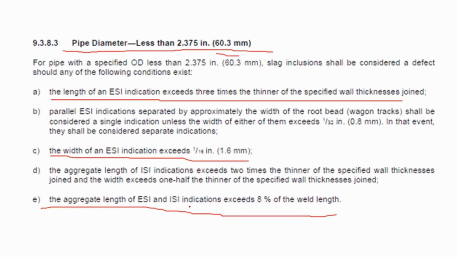So it should be that the ESI and ISI indications shall exceed. There's a difference between should and shall here. So it shall exceed 8% of the weld length.